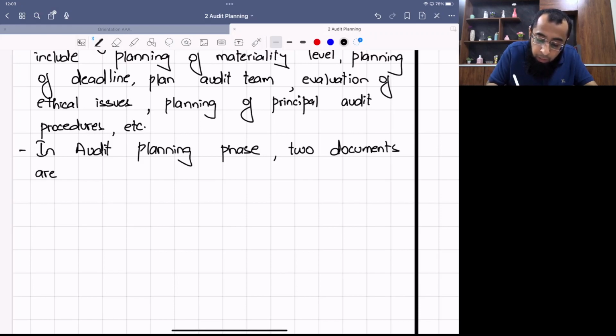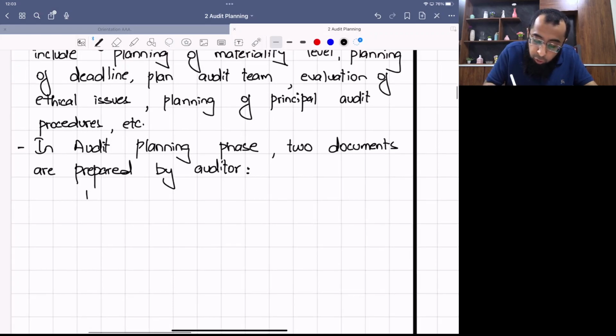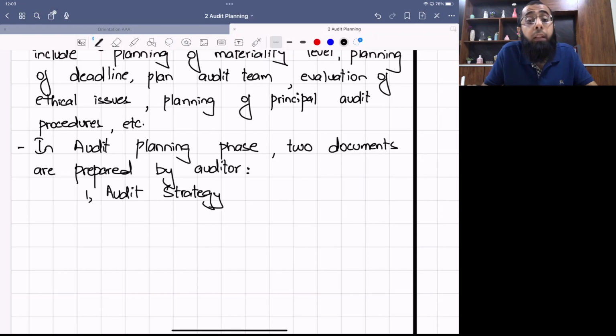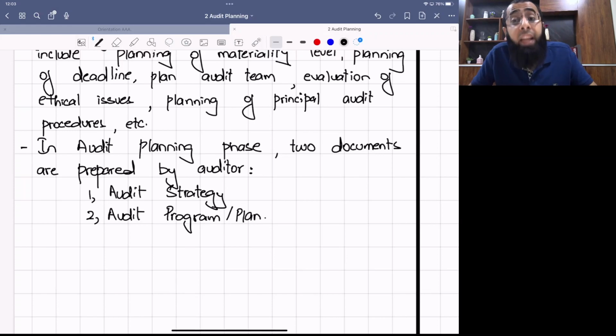Number one, the audit strategy. This is audit planning on the overall level, on the client level. And the other document is called the audit program or audit plan. This is planning at each account level, at each head level.